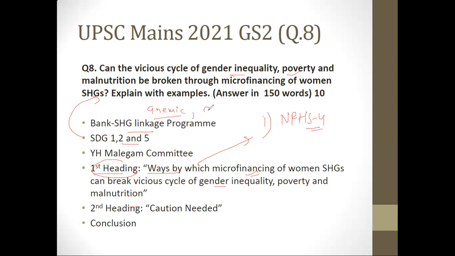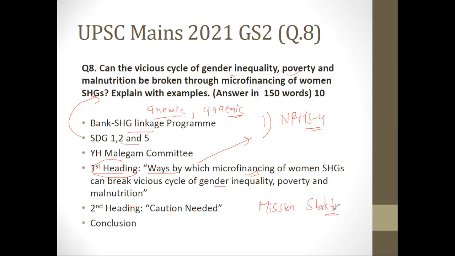Sometimes they insert one A as well, they also write anemic like this. So more than half of Indian women are anemic. And this is your first point. Now we are trying to relate microfinancing of women SHG with malnutrition. There's an initiative known as Mission Shakti of the Odisha government. Which mission? Mission Shakti of the Odisha government.